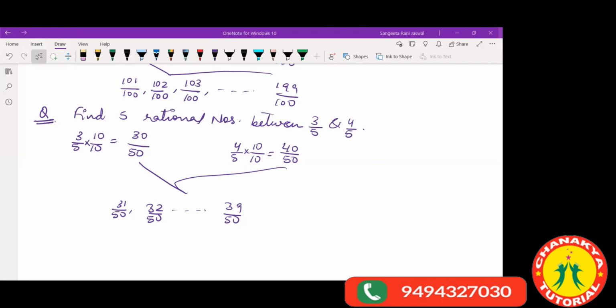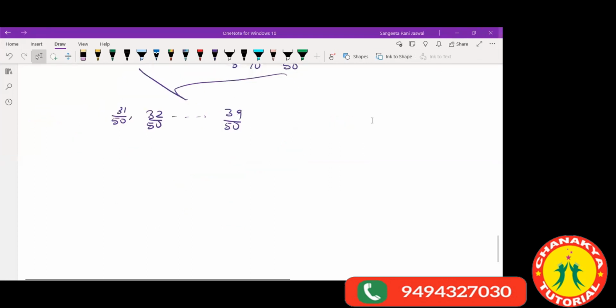So you can have so many rational numbers. Out of these, you can choose any 5. Okay. So now, representing numbers on the number line.